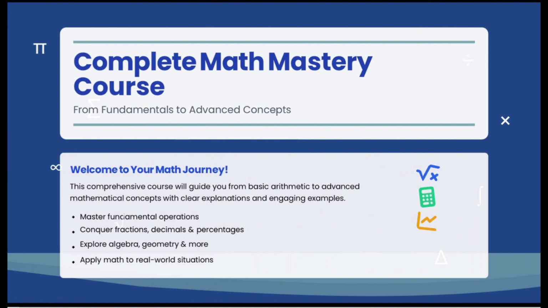Let's just get started. As I just mentioned, today we are going to talk a little bit about the subject that we are going to cover. The whole course is about the math itself.